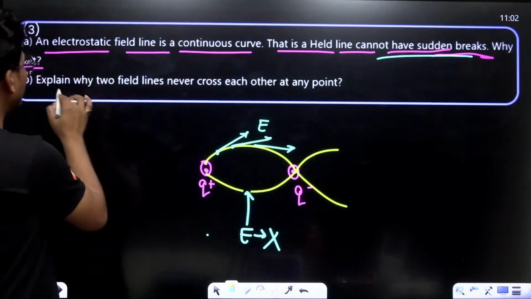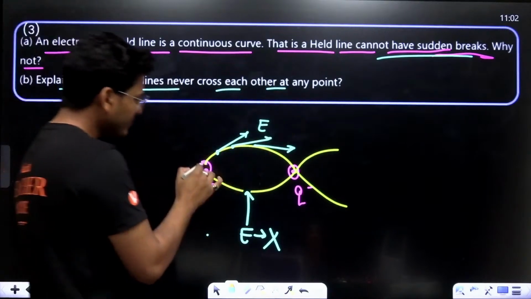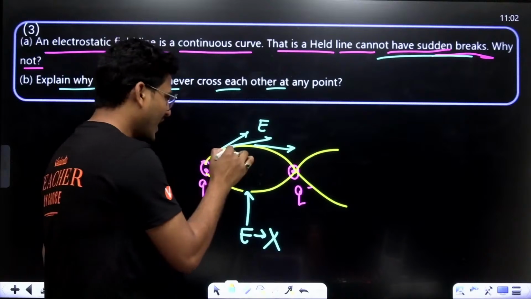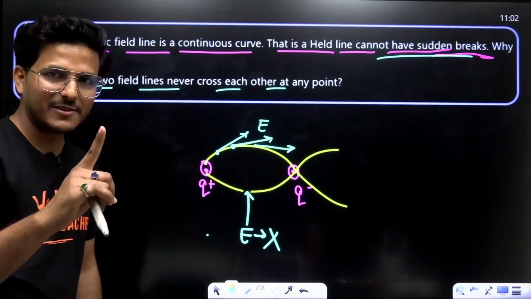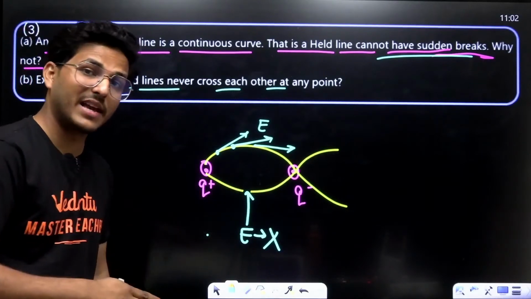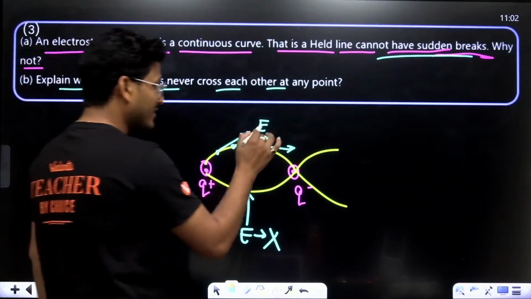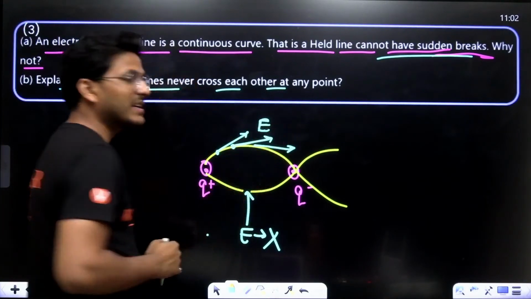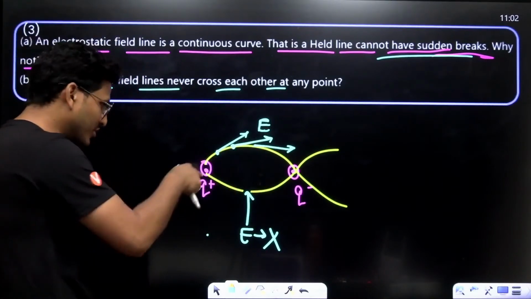The second question is: explain why the field lines never cross each other. See, due to this Q positive, at this point I have only one tangent. Is there any possibility to draw two tangents to the same curve at the same point? No, it's never possible, because the electric field intensity is unidirectional at a point due to this charge.